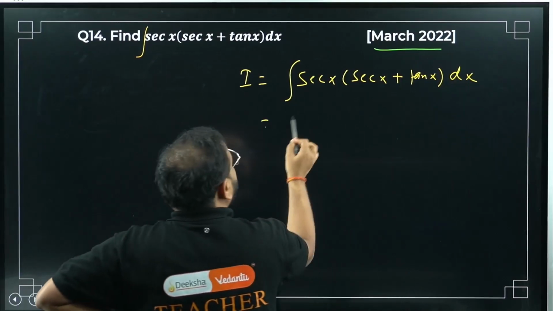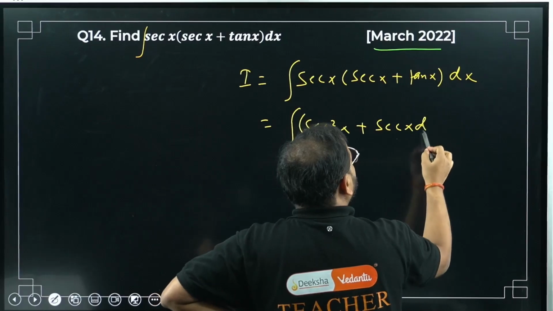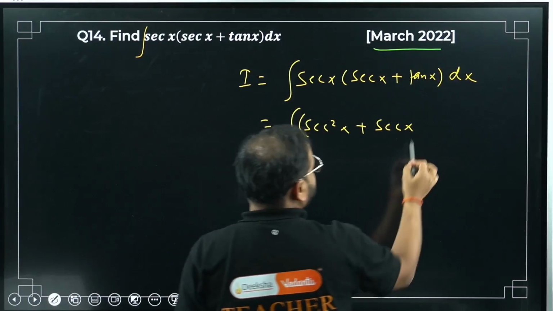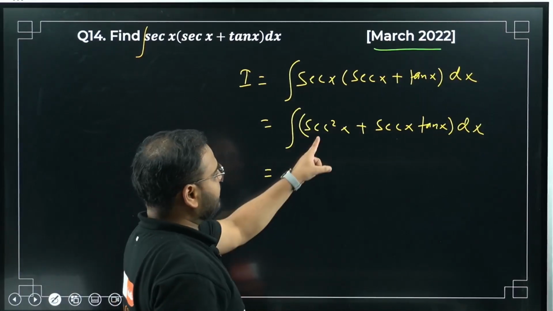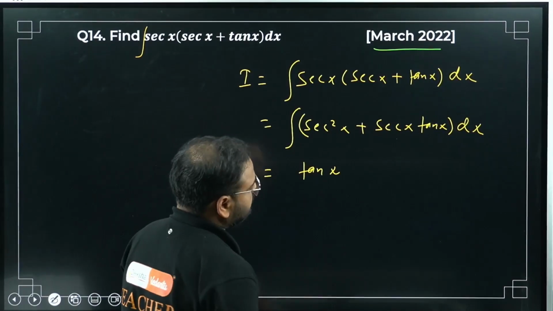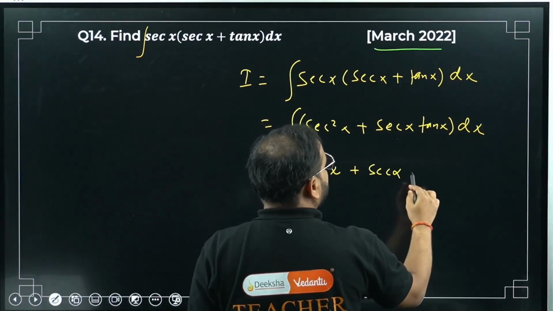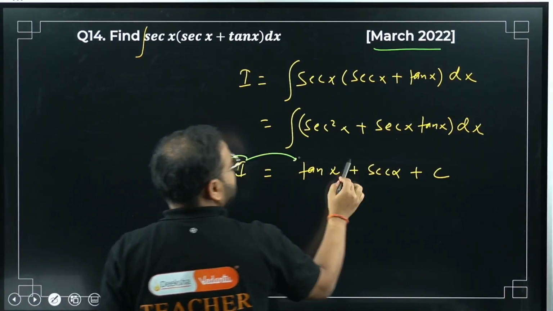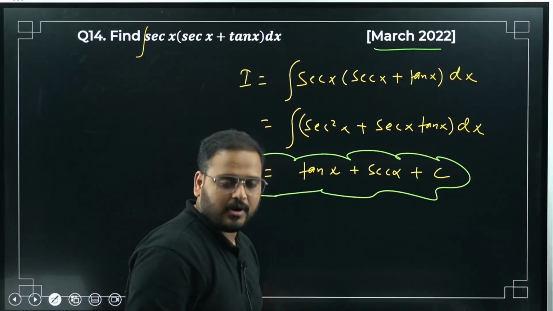Open the bracket: sec square x plus sec x tan x dx. Integral of sec square is tan x. Integral of sec x tan x is sec x, plus c, since it is an indefinite integral. Answer is tan x plus sec x plus c. Question number 14 is done.